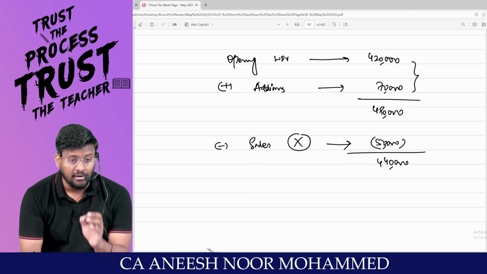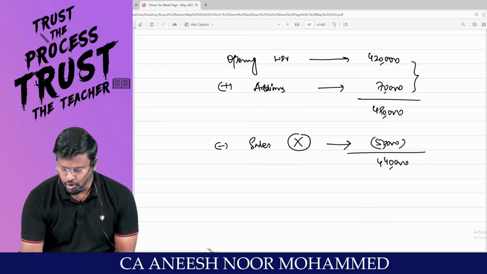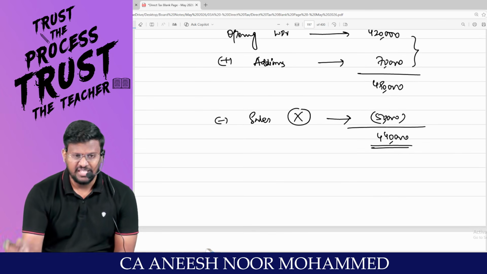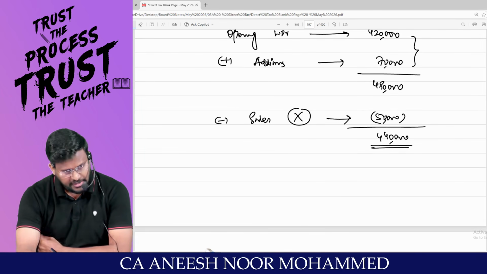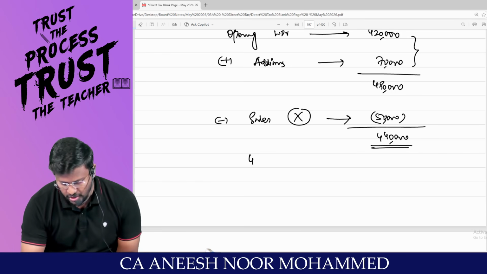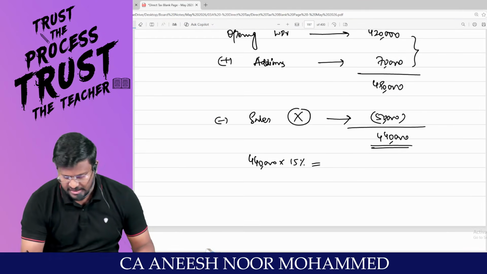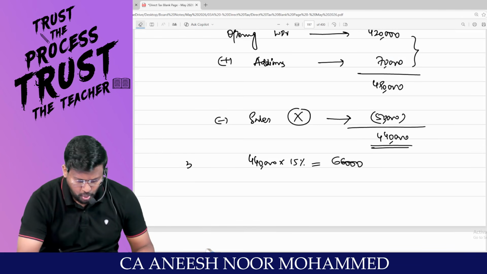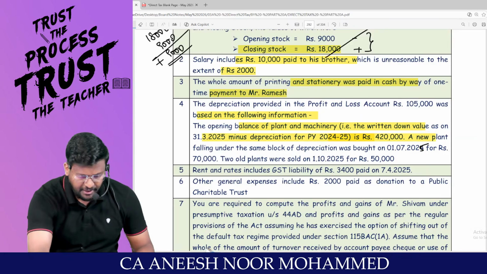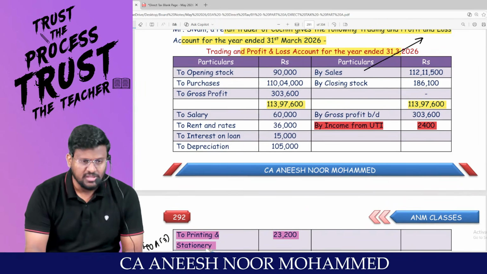And don't see the date of sale. Date of sale is irrelevant in depreciation. Only date of purchase is relevant. So for this 4,40,000, since it has been acquired more than 180 days, it is entitled for full rate of depreciation. So 4,40,000 into 15% stands for 66,000, which should be the ideal depreciation as per section 32. Am I right, sir? But the depreciation debited to P&L account as per accounts is 1,05,000.